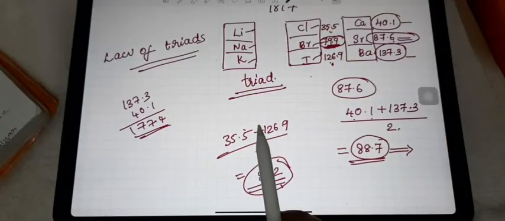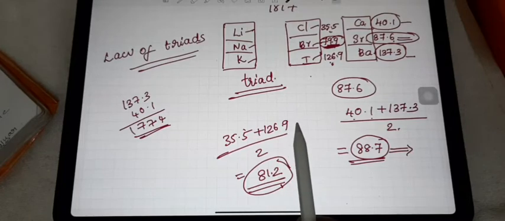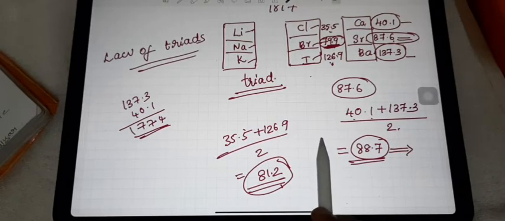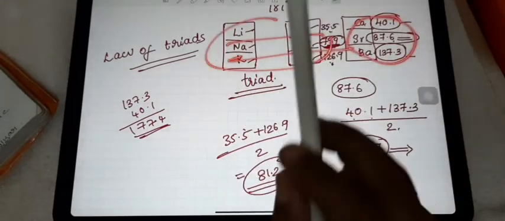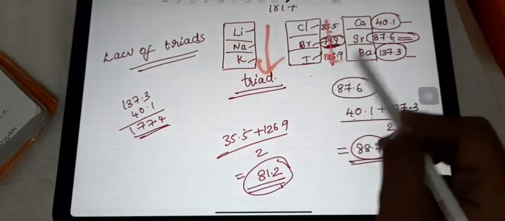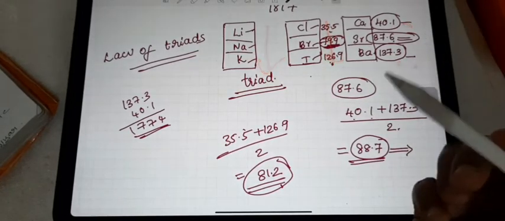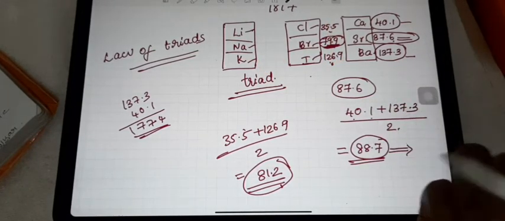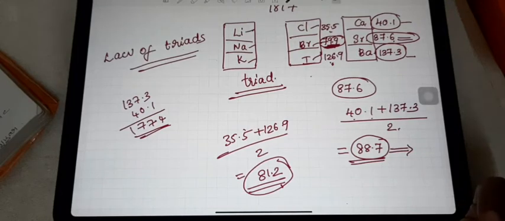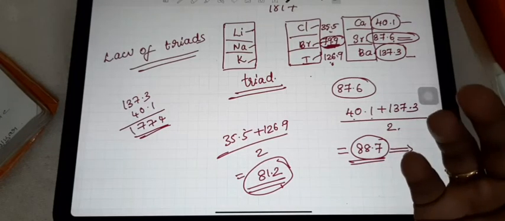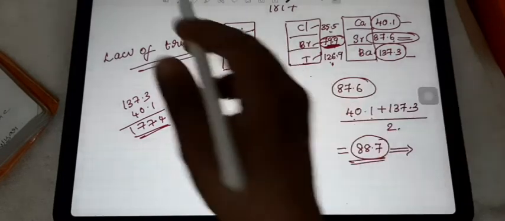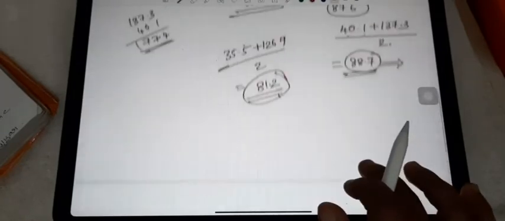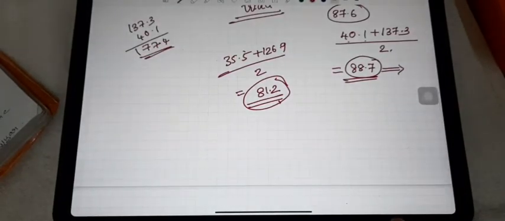The attempts of Dobereiner encouraged other scientists to correlate the properties of the elements with atomic masses. Here he did everything on the basis of atomic masses, arranging in increasing order of atomic masses. So other scientists were also trying, on the basis of atomic masses, to arrange the elements in one particular table. So the next scientist comes with his discovery, that is John Newlands' octaves.